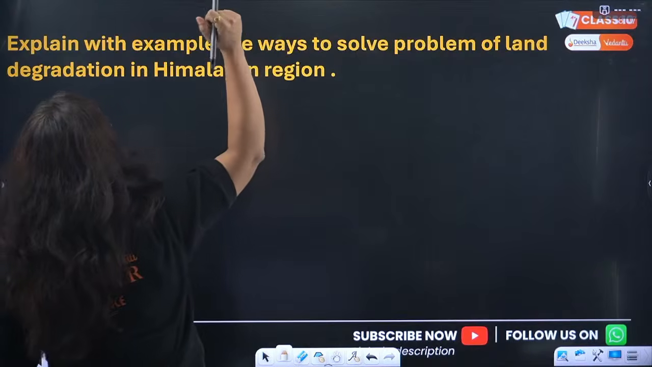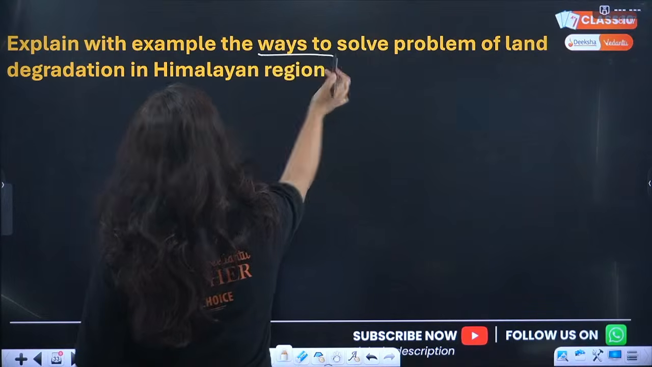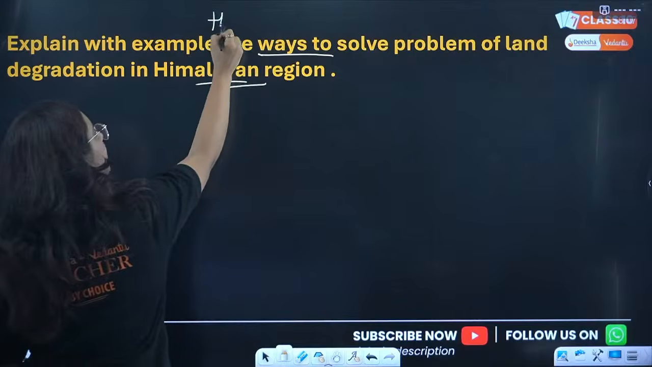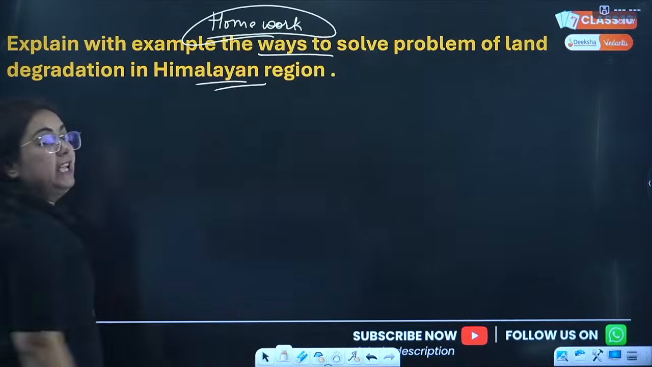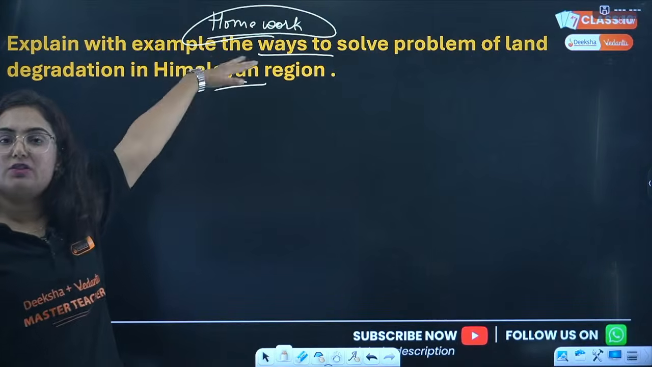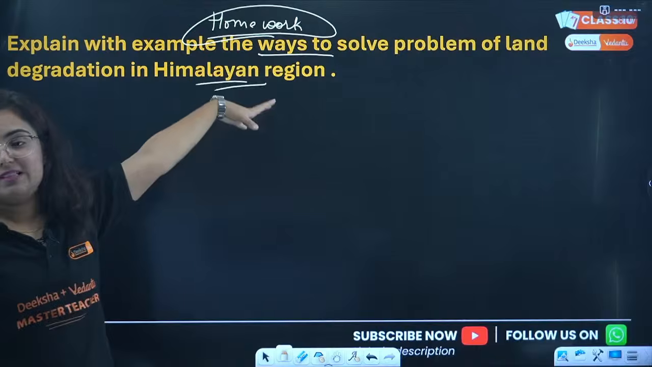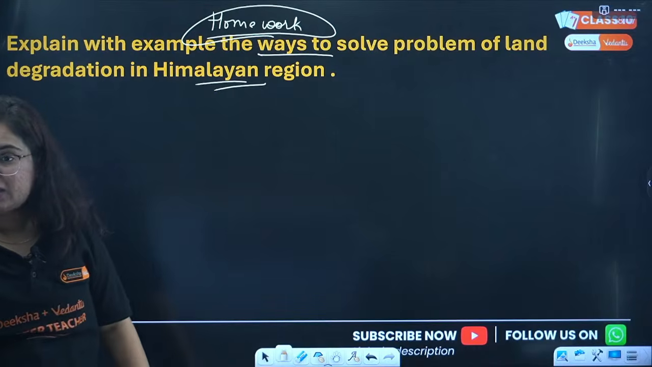Next. Explain with examples the ways to solve problems of land degradation in the Himalayan region. Homework question for you. You have to find out how in the Himalayan region we can reduce land degradation.